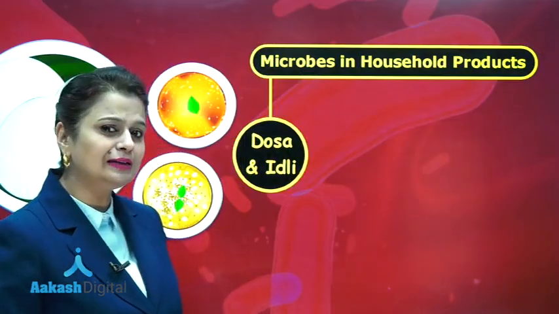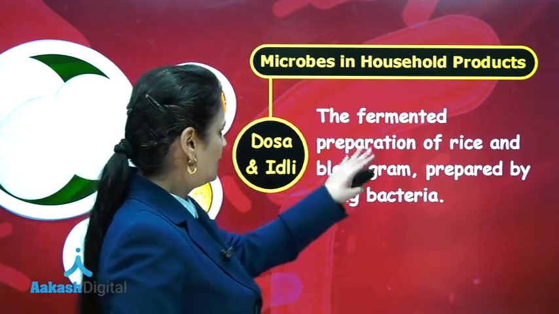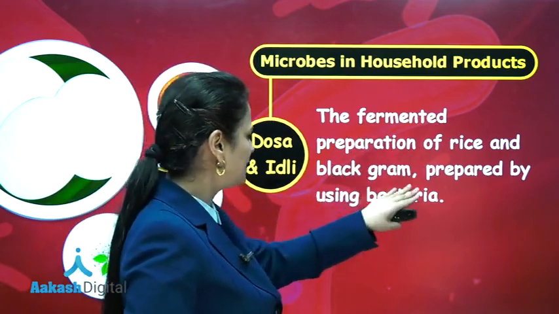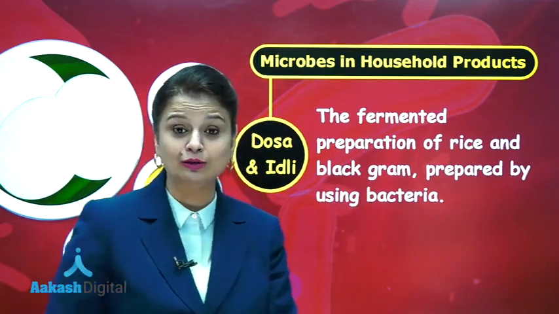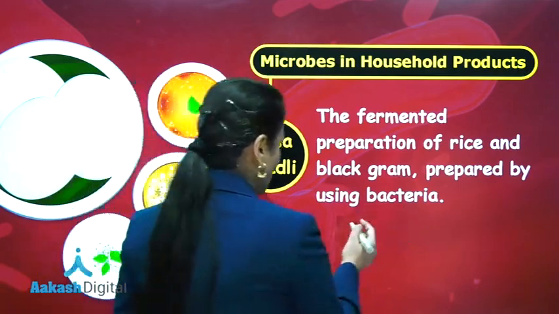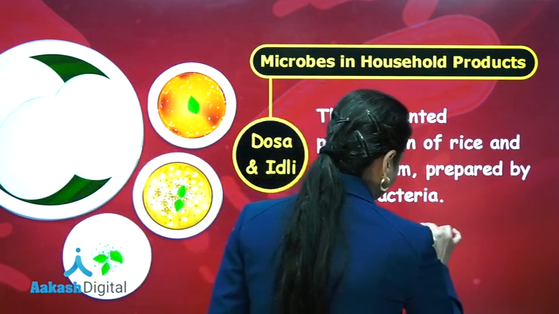Now dosa and idli are formed from soaked rice and gram. It is a fermented preparation of rice and black gram prepared by using bacteria. And you know, the bacteria which are used for formation of idli and dosa are Streptococcus and Leuconostoc.